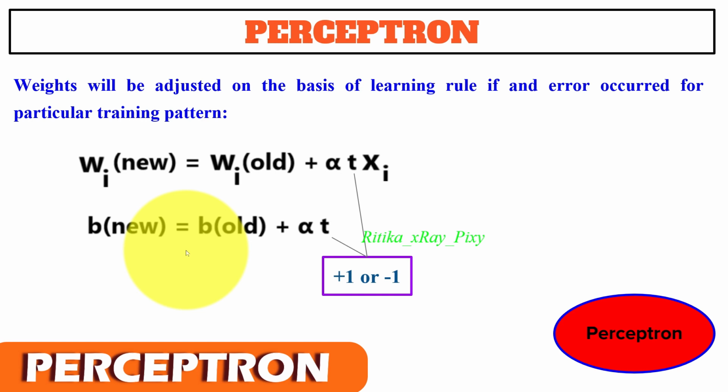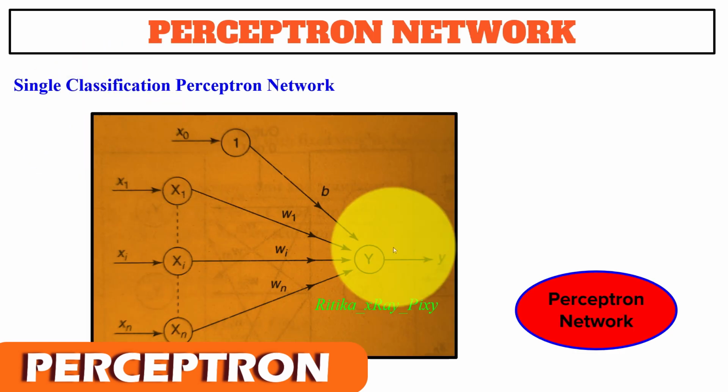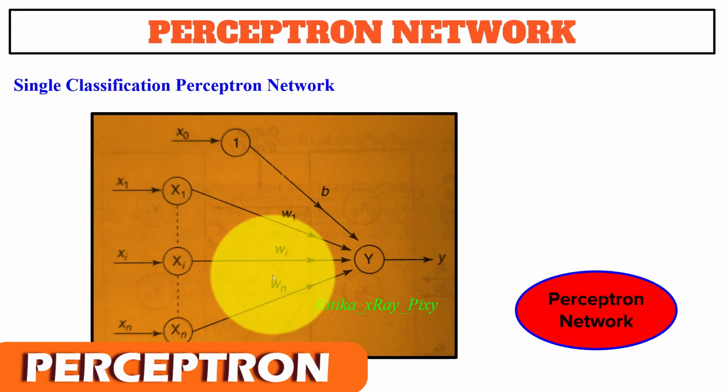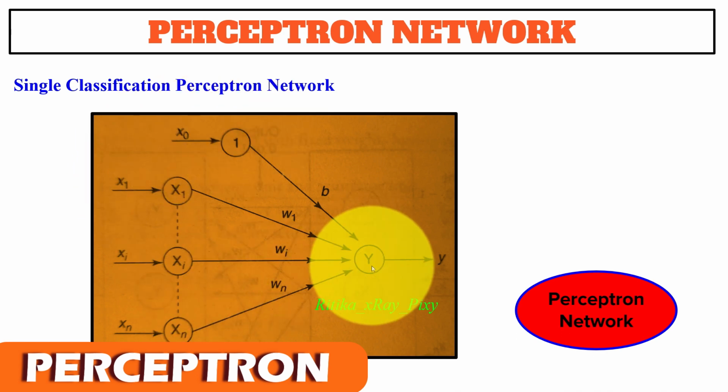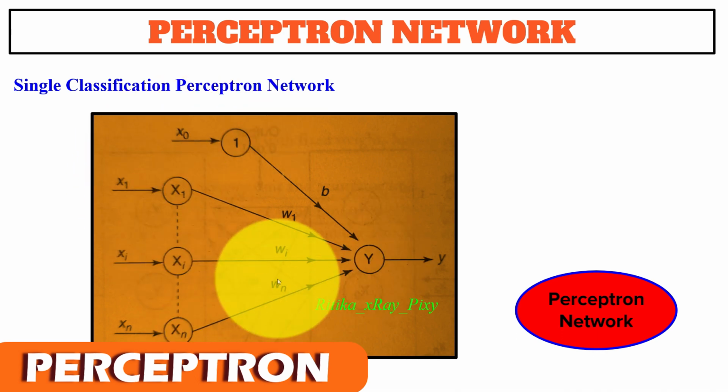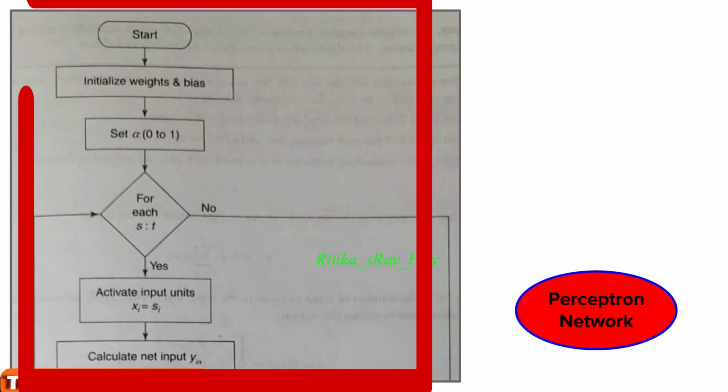If no error occurs, there is no weight updation, and hence the training process may be stopped. So here you can see in this equation we have t, that is the target value, that is either +1 or -1. Alpha, this is the learning rate. And you can see here this is the single classified perceptron network. Here we have bias, and then we have inputs and weights associated with the connection links.